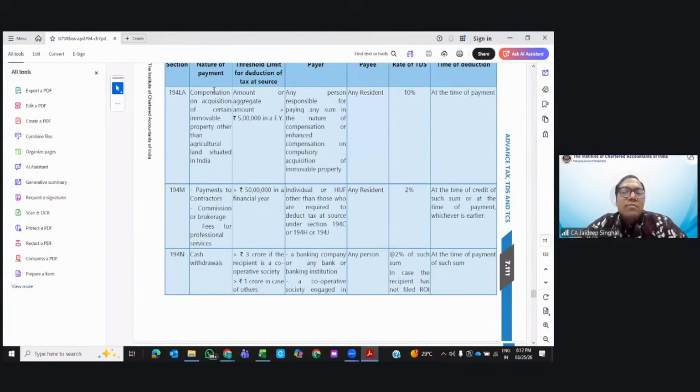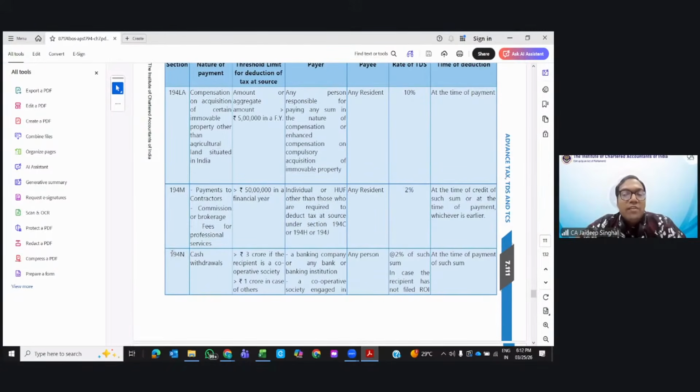194LA is for compulsory compensation on acquisition of immovable property. Then greater than 5 lakh, if you receive, 10%. 194M, again an important provision. The examiner may try to confuse you between 194C and 194M, right? The individuals who are not covered in 194C, H or J, for them it is applicable. And again, if they pay greater than 50 lakh to a contractor, then 2% is required.